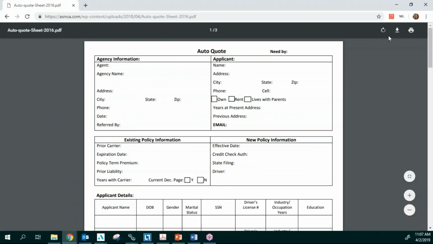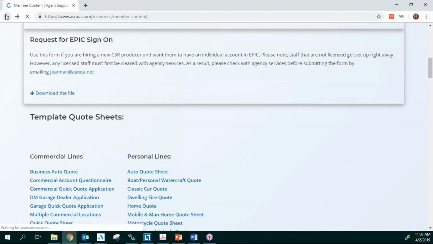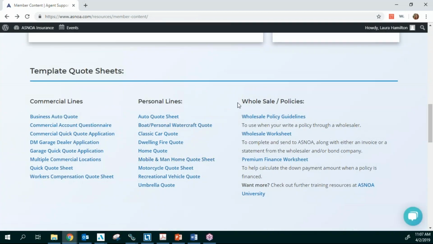So let me go back into our website. And then you're going to be able to have access to any of the wholesale information. The wholesale worksheet, the statements, any of the information that when you write a wholesale policy and they pay you commission, that override needs to be sent into our accounting department so they can reconcile the commission on that. And here's all that information that you can get into here. So we're really excited about our asnoa.net website, so you have access to all of this information.